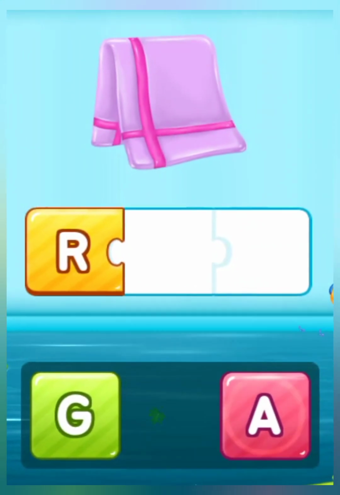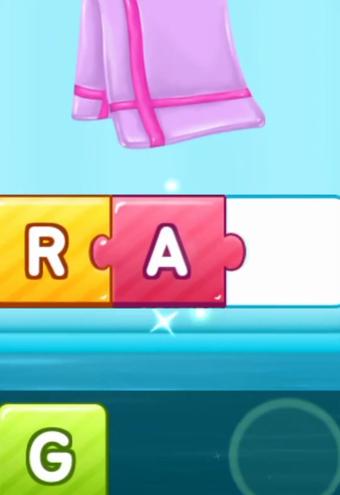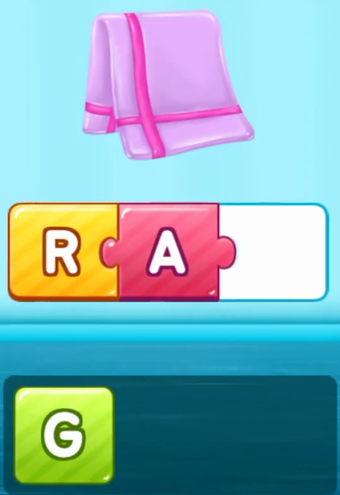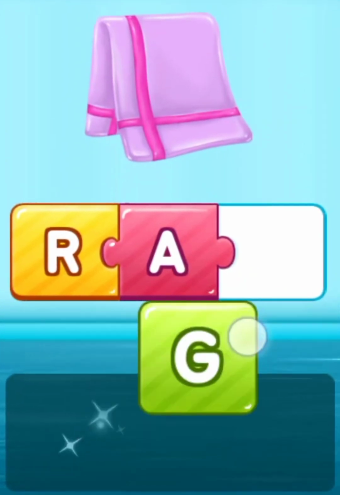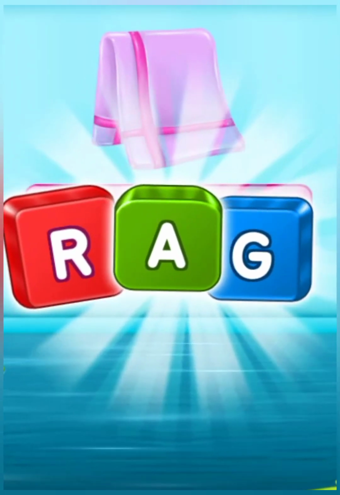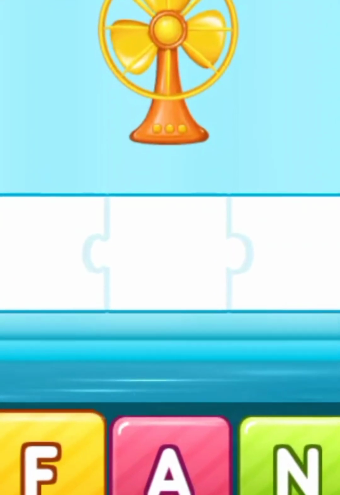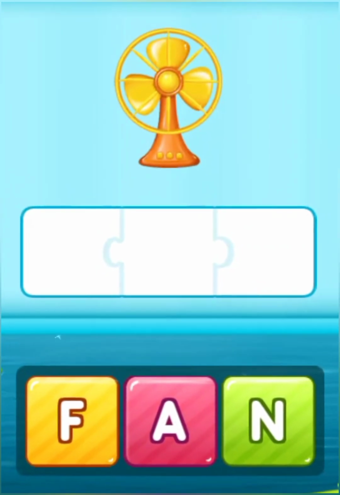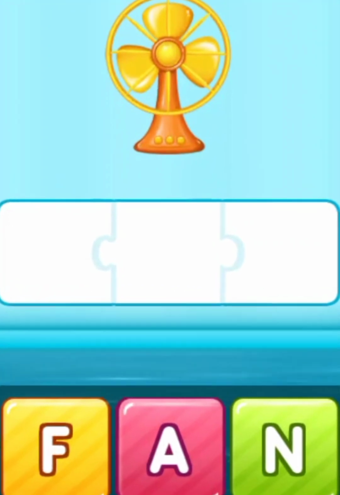Next word is rag. R, r, rag. Very good. Next is A. Very good. Ra. Now last word is ga. Rag. Very good. You can make words now.